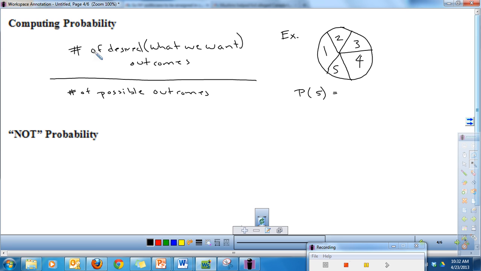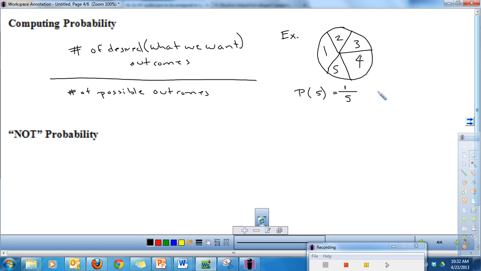Well, first I want to look, okay, what's the number of desired, or what we want, outcomes? How many ways in this spinner can I get a 5? If I spun the spinner, how many ways could I get 5? Only one. There's only one section that's 5. So my desired number of outcomes is 1. How many things could happen? What are the total possible outcomes? Well, I could spin a 1, a 2, a 3, a 4, or a 5. So there is 1, 2, 3, 4, 5 things that could happen. So my probability of spinning a 5 is 1/5.